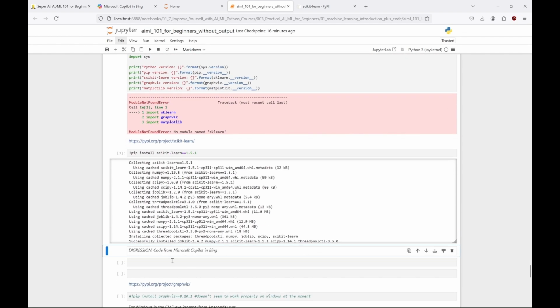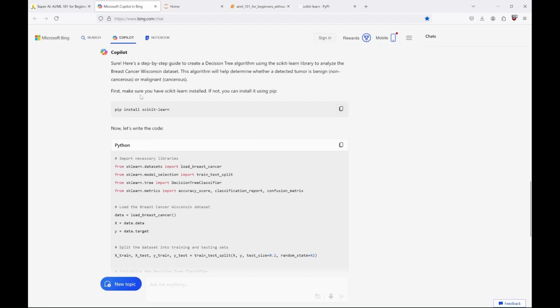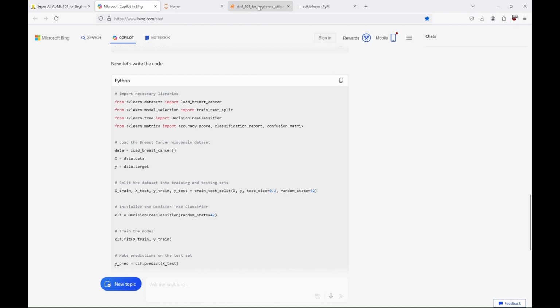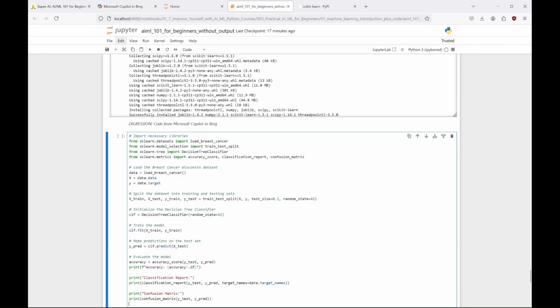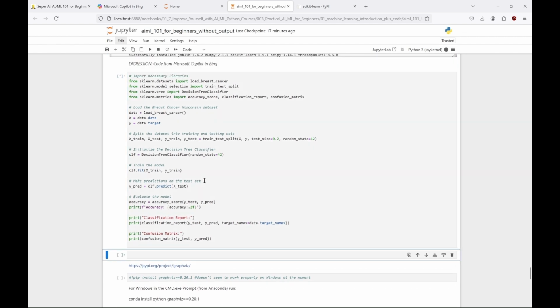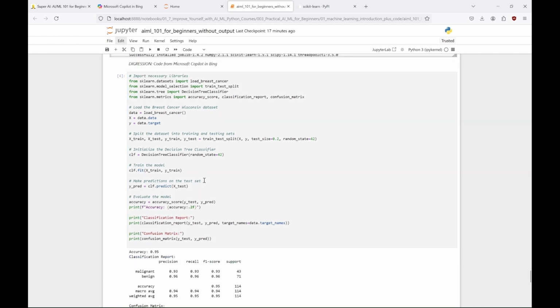Great, so now that we have our Scikit-Learn installed, we can copy the code that we got from the LLM and paste it into our tutorial file. And now, even without knowing how to create a decision tree algorithm, we can run this cell with the algorithm and see if it works. And yes, we've successfully trained the decision tree and got 95% accuracy for the task. We can see the classification report and confusion matrix. Isn't that amazing? Once we have it, we can read this cell line by line along with the output to understand exactly what we've done and what we've gotten.